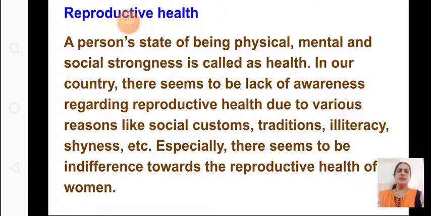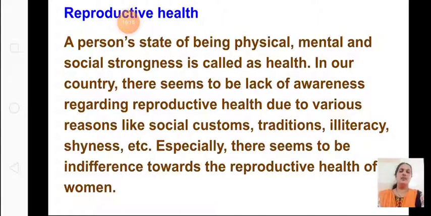The last part we will see is reproductive health. This is very simple. We all know we have to have proper healthy habits. A person's state of being physically, mentally and socially strong is called health. In our country, there seems to be a lack of awareness regarding reproductive health due to reasons like social customs, traditions, illiteracy, and shyness also. So some problems are due to this.